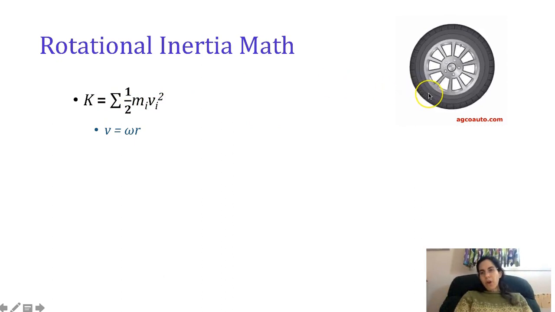Now, add up all those 1/2 mv squareds. You'll notice they're all traveling at different rates. This is what we said in class and what you read in your book about angular speed versus linear speed. This rectangle out here has to make this huge big circle in the same 1 second that it takes this little circle here to make a much smaller circle. The ones on the outer lanes are technically traveling faster.